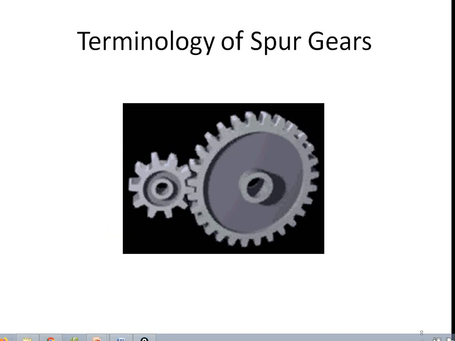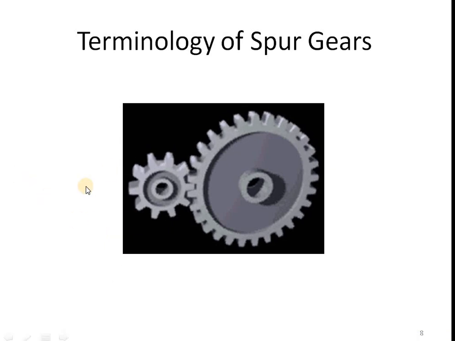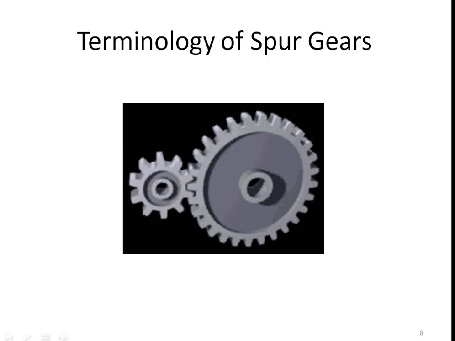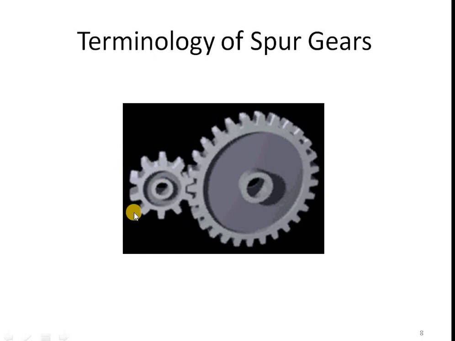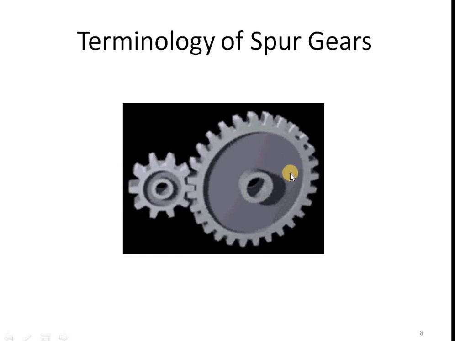Now we'll start with the terminology of spur gear. Here you can see the two gears are in mesh. So the smaller of the two gears is called pinion and the larger one is called a gear.